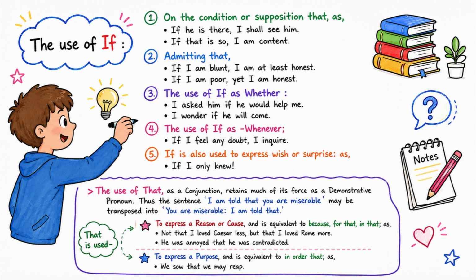The use of that as a conjunction retains much of its force as a demonstrative pronoun. Thus the sentence, I am told that you are miserable, may be transposed into, you are miserable, I am told that. That is used to express a reason or cause, and is equivalent to because, for that, in that, as, not that I loved Caesar less, but that I loved Rome more. He was annoyed that he was contradicted. To express a purpose, and is equivalent to in order that, as, we sow that we may reap.